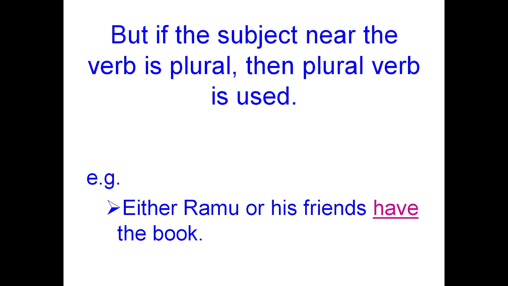But if the subject nearer to the verb is plural, then the plural verb is used. Either Ramu or his friends have the book. So the nearest noun to the verb is his friends. We are applying the verb in the plural form. If it is a singular noun, then we can apply the verb in the singular form. But if it is a plural noun, we have to apply the plural verb, have.